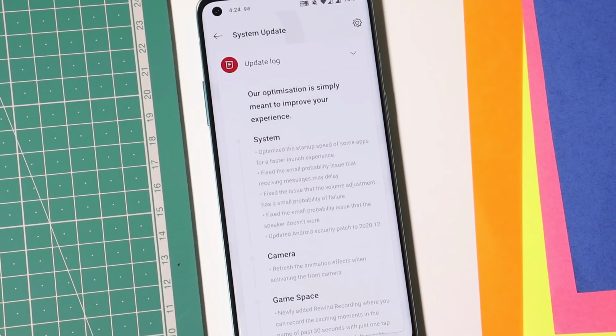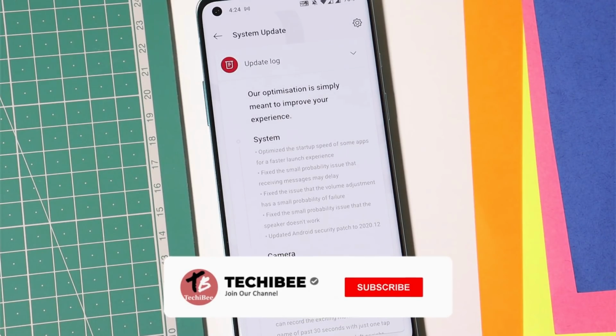In the Open Beta 5 changelogs, OnePlus has mentioned that they have fixed the delayed arrival of text messages. But as per my experience, I've been using this build for almost 3 days, and I still have that issue. So if you are facing that issue, do let me know in the comment section below.